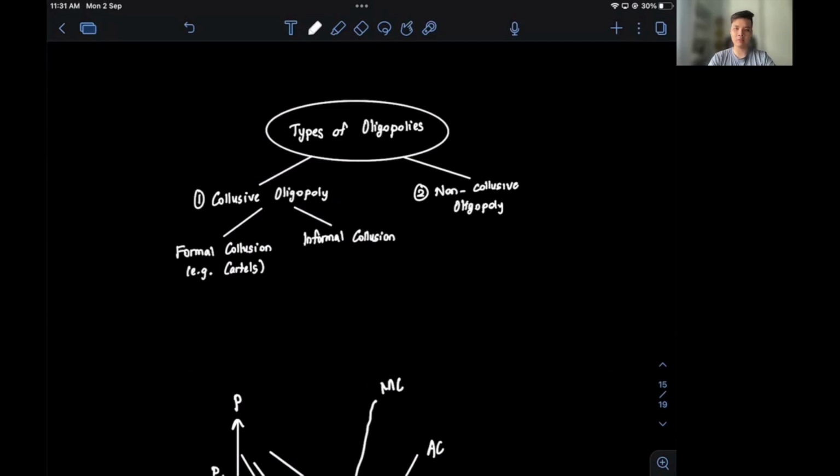Moving on to the second type of oligopoly, which is a non-collusive oligopoly. This refers to oligopolistic firms that do not collude in any way to coordinate prices and limit competition. So these firms behave independently, but they're highly aware of each other in their strategic decisions, especially in terms of the prices they set, as well as their non-price behaviors. So these strategies are influenced by expectations of how their competitors will react if they undertake a price change.